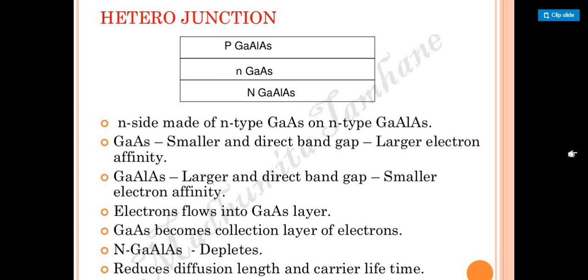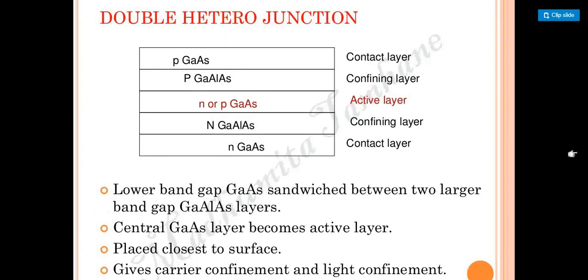So we have learned about two things, homojunctions and heterojunctions. Now next is double heterojunctions. Double means twice: P-type and P-type, N-type and N-type. As you can see here, this is the contact layer, whatever is going to make the contact. This is P-type gallium arsenide, and again P-type gallium aluminium arsenide. Both are different, and that's the reason we say it is a hetero. We are combining P as well, but both are different.